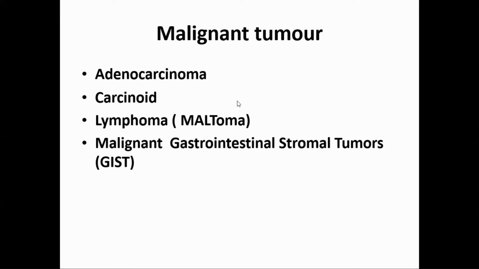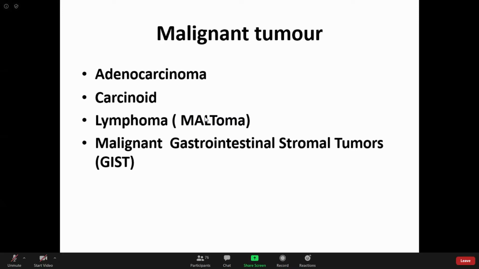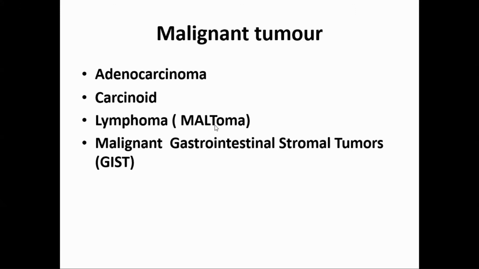Then lymphoma arising from mucosa associated lymphoid tissue. So it is called maltoma. M is mucosa, A means associated, L means lymphoid tissue, and oma means tumor. So lymphoma of the GIT, here stomach. And then malignant GIST, as I told you, GIST can be benign or malignant. So these are the malignant tumors: adenocarcinoma, carcinoid, lymphoma, and malignant GIST.